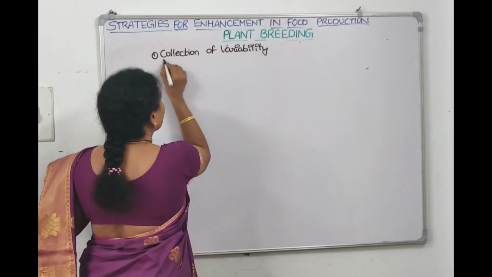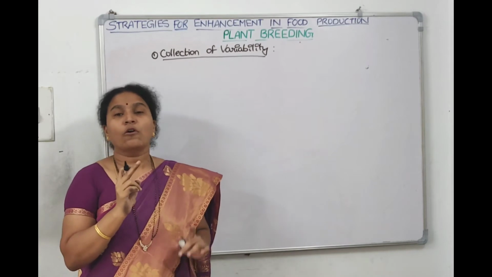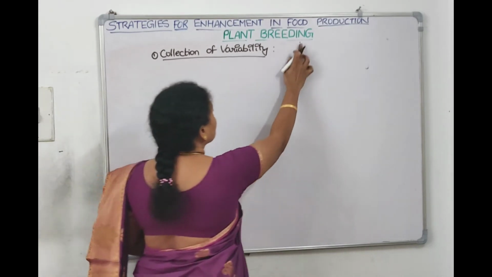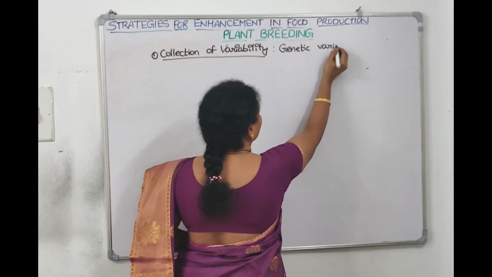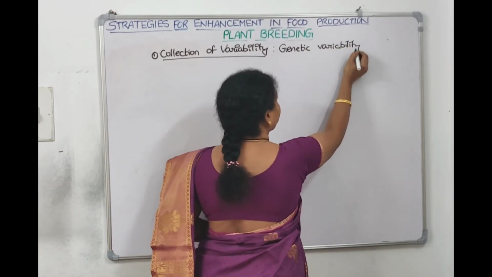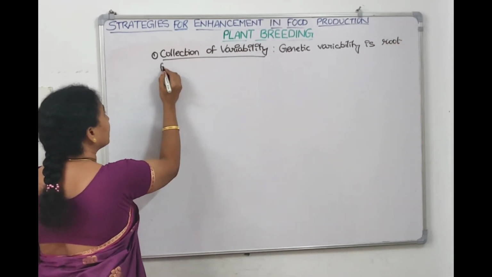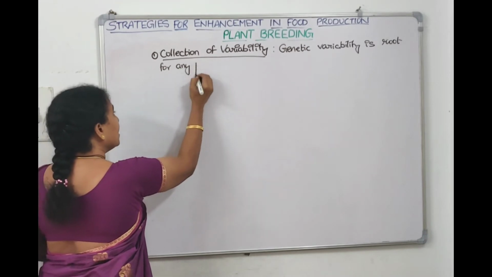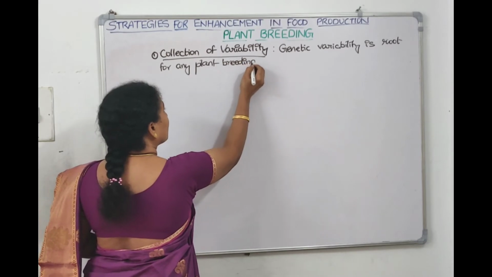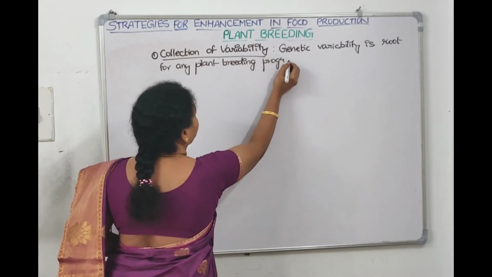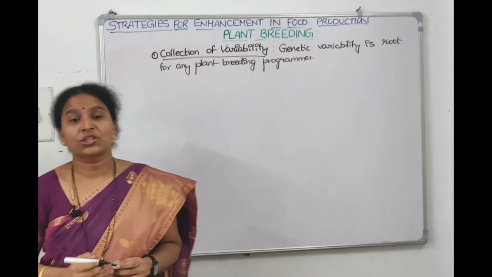variability. So genetic variability is the root of any breeding program. So genetic variability is the root, it's the main point, is a root for any plant breeding program. The more we collect, the more the variations we find.